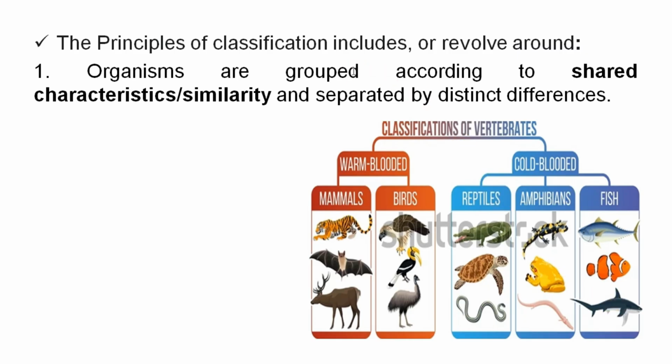So the principle of classification should follow shared characteristics, similarity among organisms, and these organisms are separated from other groups. For example, mammals are distinguished from birds, birds from reptiles, reptiles from amphibians, amphibians from fish. So shared characteristics or similarity is one of the criteria to group living organisms.